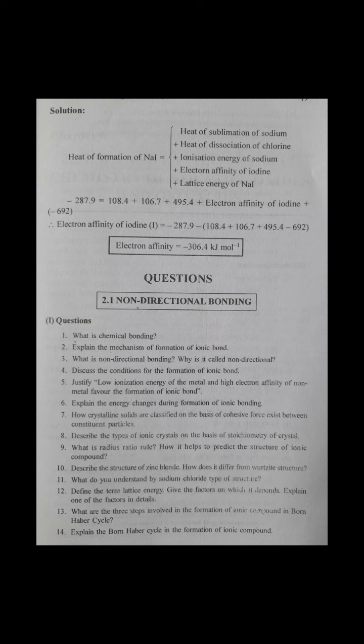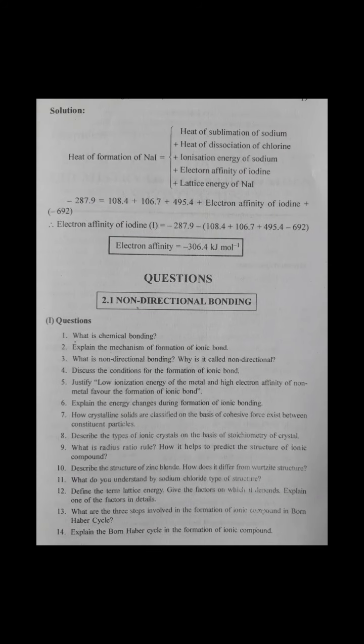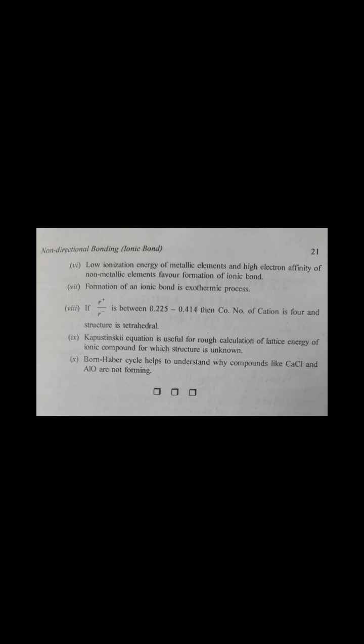So all these they have given. We already discussed each and every concept, so these are the important questions you have to keep in mind. Also some short questions and short notes are given, so you just look over that particular point. Okay, and if you have any doubt please ask